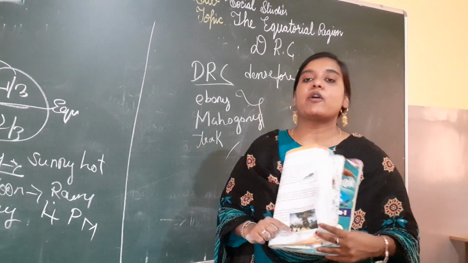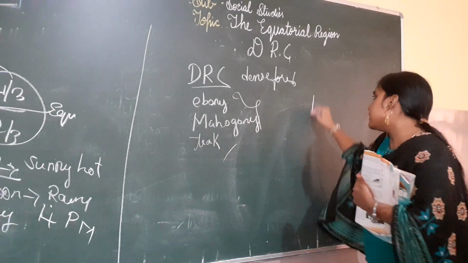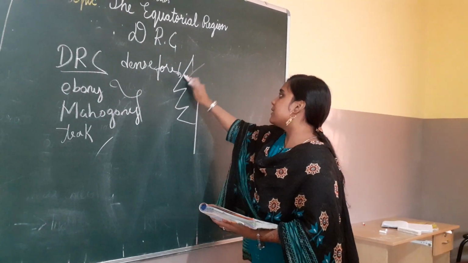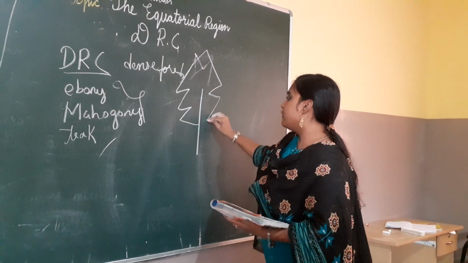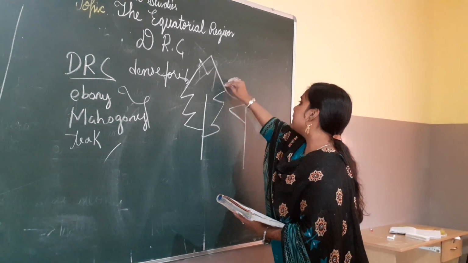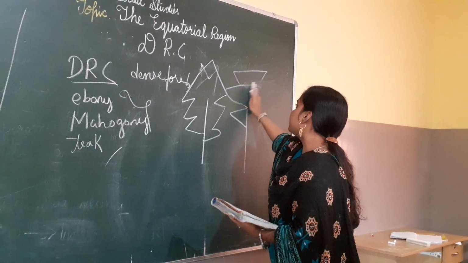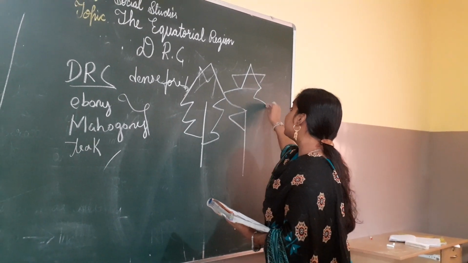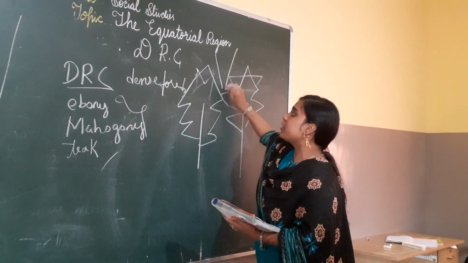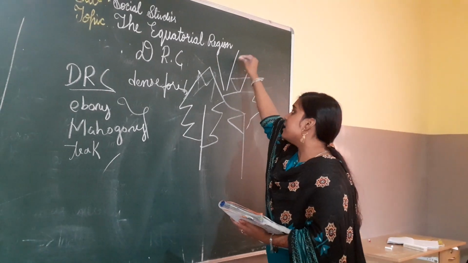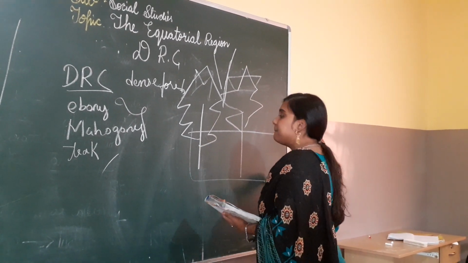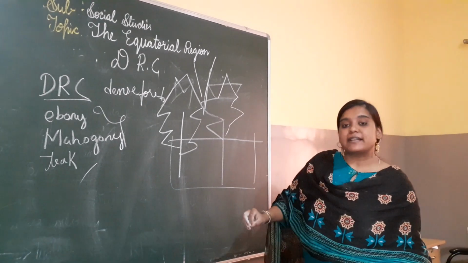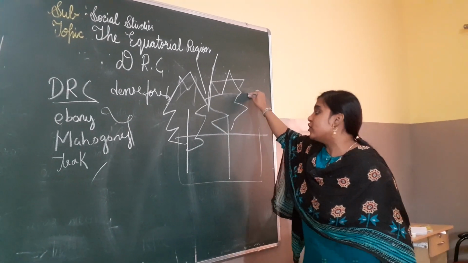Then most of the trees form a canopy over there. Canopy is nothing but this way, they will form a canopy. In this way, children, sun rays won't fall directly because of the canopy they have formed. The forest floor is completely dark over there because they form the canopy.